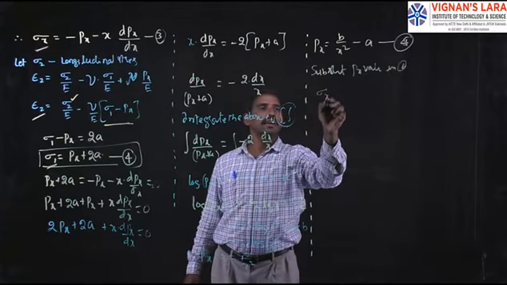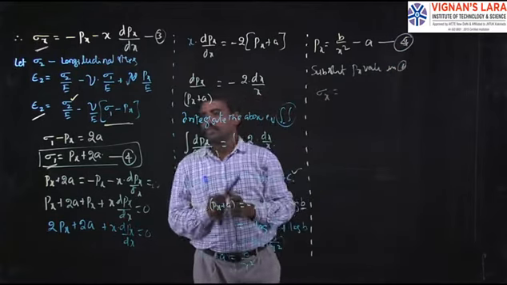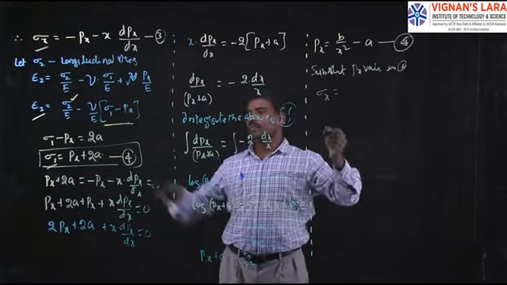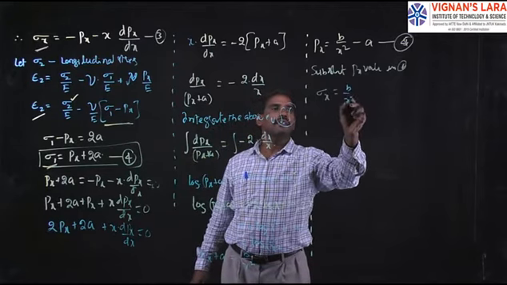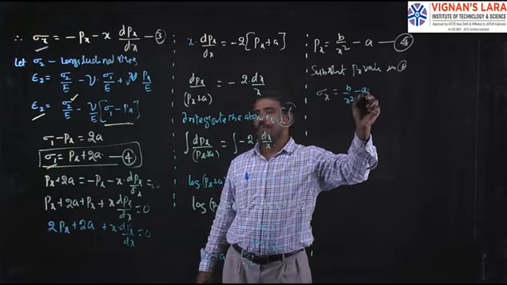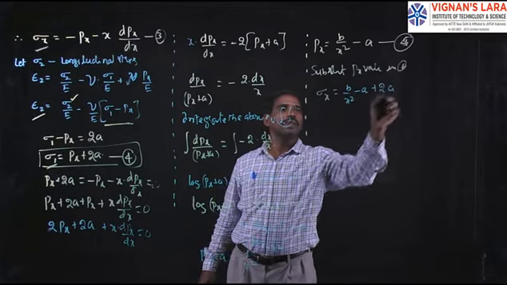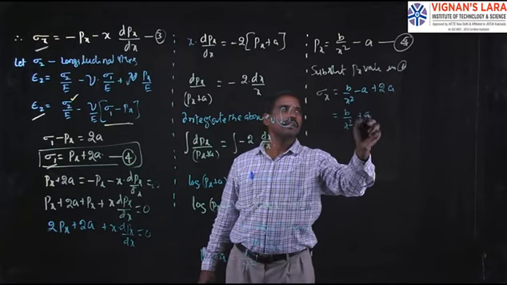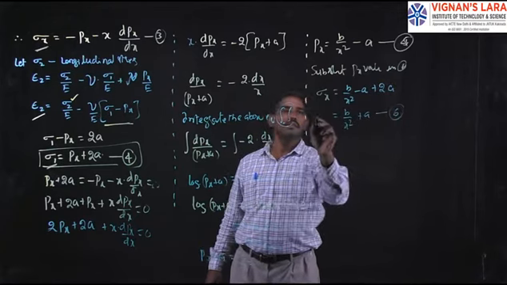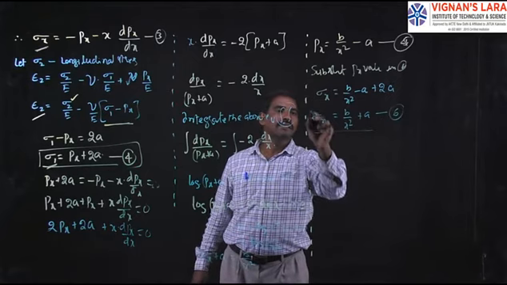Sigma x, the hoop stress, becomes px plus 2a, where px is b by x square minus a. That is equal to b by x square plus a, say equation number 6. This is the sigma x.